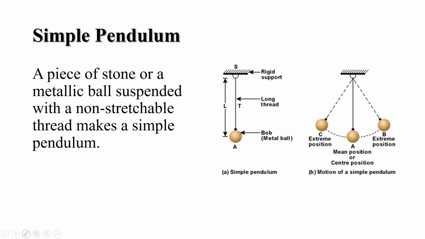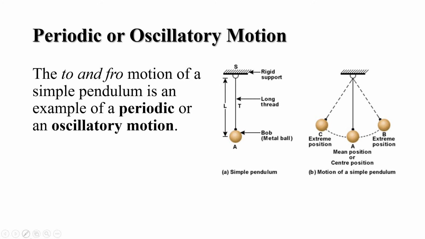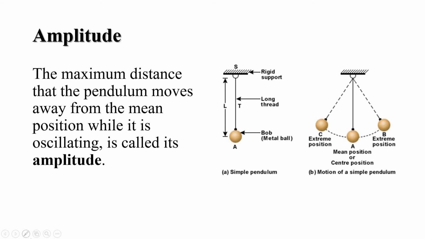So let us understand about the simple pendulum. A piece of stone or a metallic ball suspended with a non-stretchable thread makes a simple pendulum. And students, now let us understand some terms related to the simple pendulum. The first term is periodic or oscillatory motion. The to and fro motion of a simple pendulum is an example of a periodic or oscillatory motion. The second term is amplitude. The maximum distance that the pendulum moves away from the mean position while it is oscillating is called its amplitude.